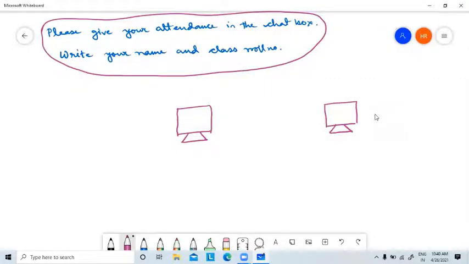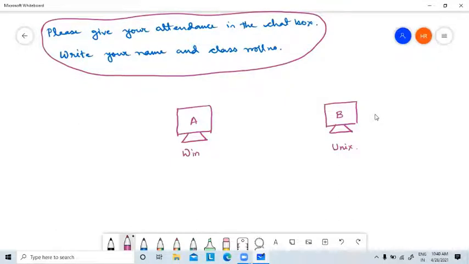So suppose there are two different computers. One is computer A, another is computer B. Now this computer A has the Windows operating system, and this computer B has the Unix operating system.